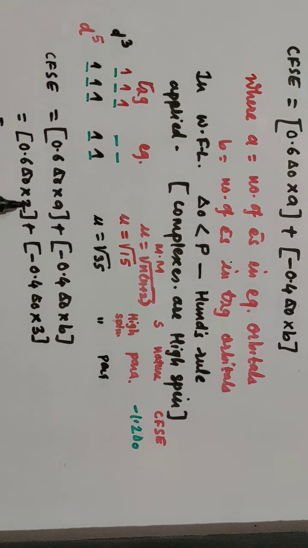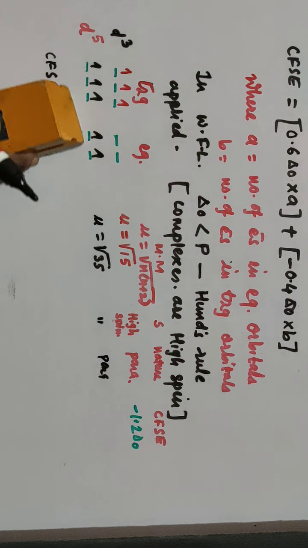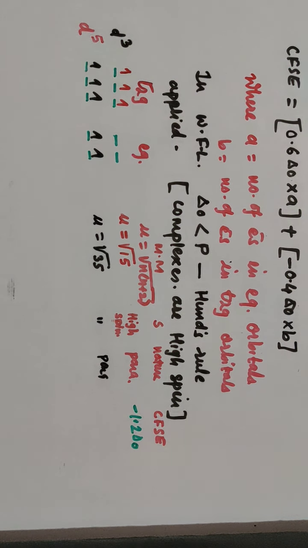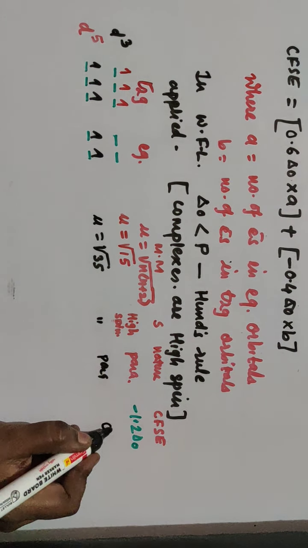So overall, 6 2s are 12, so it is 1.2 delta 0 minus 4 3s are 1.2 delta 0, and that is equal to 0. So your energy CFSE in case of 5 electrons is 0.